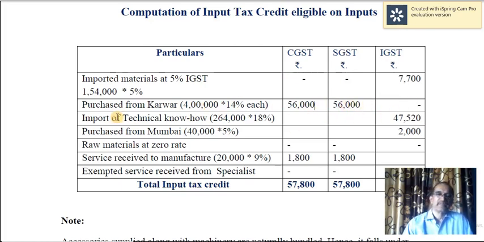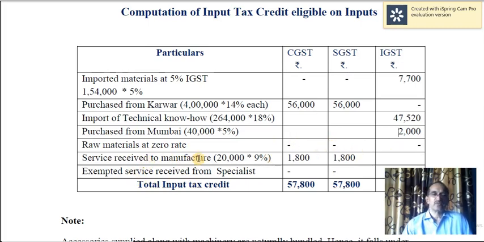No IGST. Import of technical know-how. Import from some other country, and therefore IGST is applicable. So 18% of 2,64,000. And the next, purchase from Mumbai, interstate. So IGST 5% of 40,000 is 2,000. Raw materials at 0 rate. Since it is 0 rate, you cannot levy any tax there.